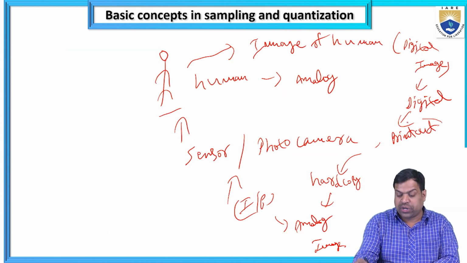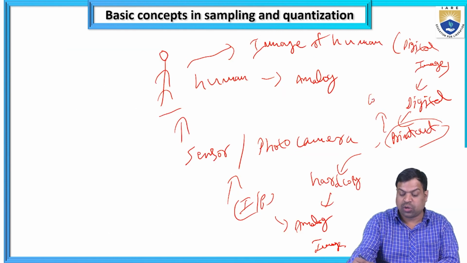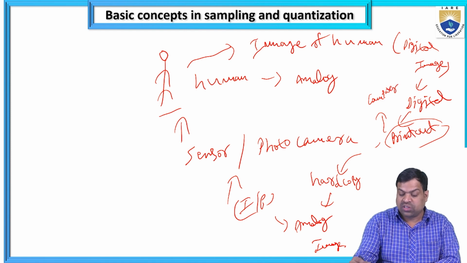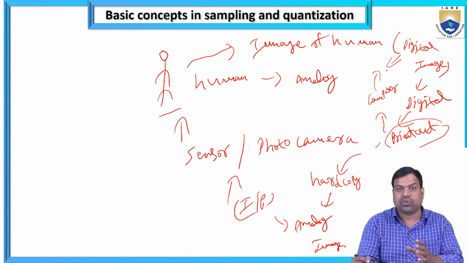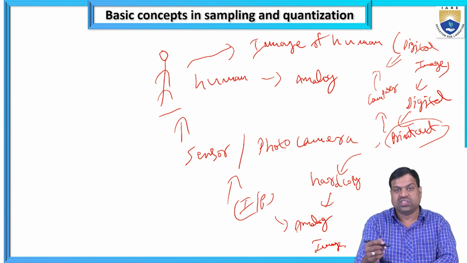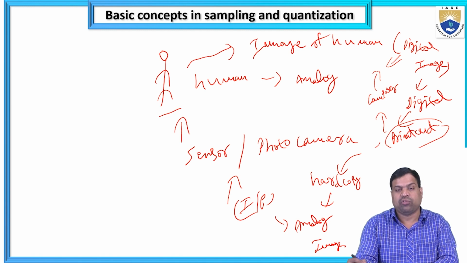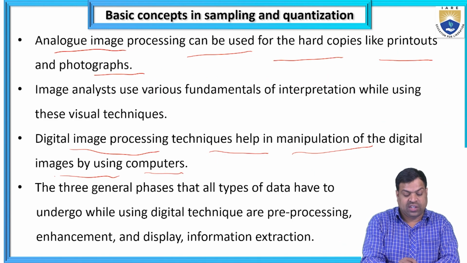So I am getting the printout. How am I getting the printout? I am using a computer. The digital image is there, and with the help of the computer only I am capturing it. I see the image on the computer only, so I have to take the hard copy with the help of the computer.